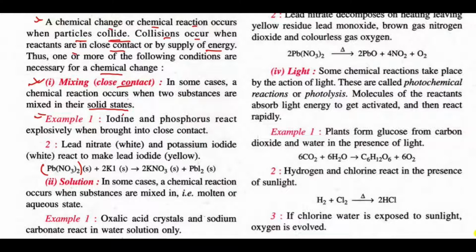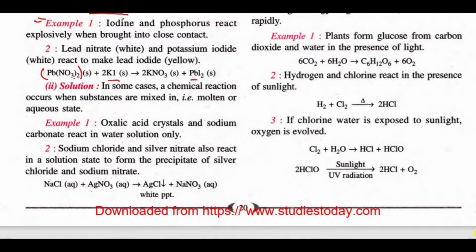We can see here that we are simply breaking the bond between lead and nitrate, and making a new bond between lead and iodide. Also we break the bond between potassium and iodine, then make potassium nitrate. The color of lead nitrate is white, and lead iodide is yellow. We have to memorize these things. Potassium iodide is also white. Both the solids are white, but the product is yellow: lead iodide becomes yellow. So this is the mixing process.